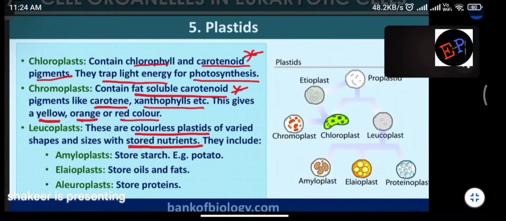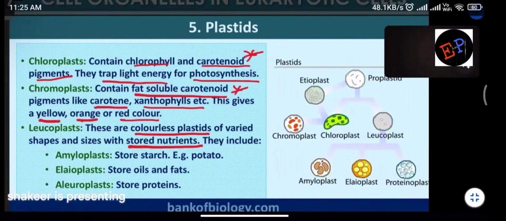So plastids are colorless and they are responsible for what? They are responsible for storing the nutrients. So already I said, what is the main function of plastids? They are responsible for photosynthesis and storing some proteins. I said in the starting class itself, do you remember? Plastids are responsible for photosynthesis as well as for storing some proteins.